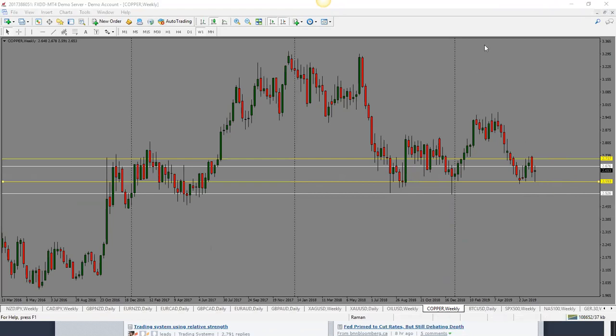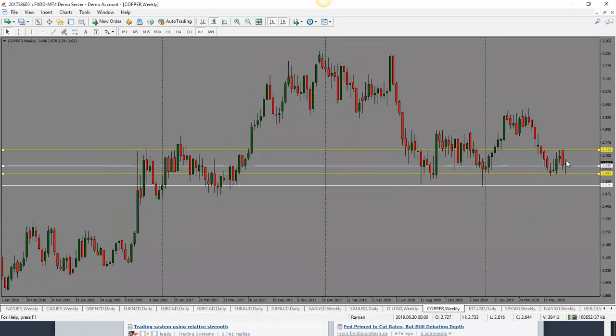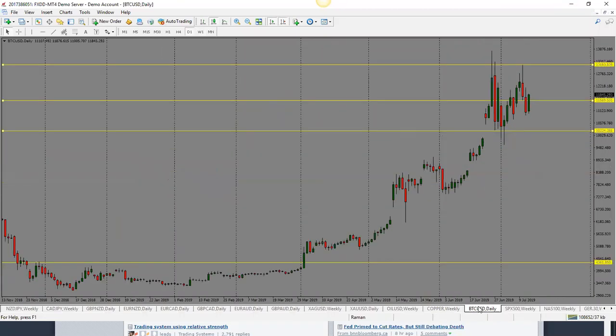What I'm looking for basically is, let me draw this again. So something like this. That's what I'm looking for. However, it has been trading in a range. So if it doesn't break the low, chances are it's going to go back towards the top of the range, right? So it is range bound. So be careful. Bias is neutral for copper as well.